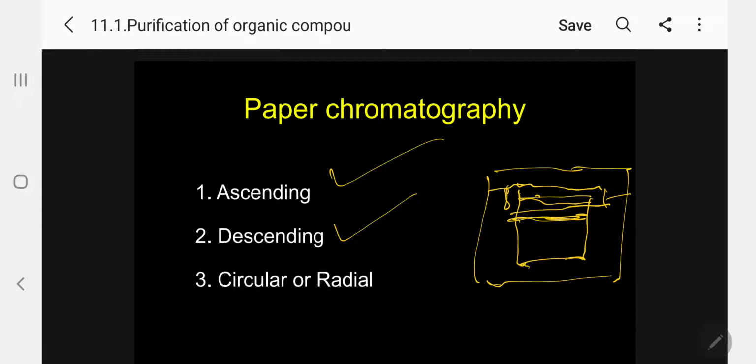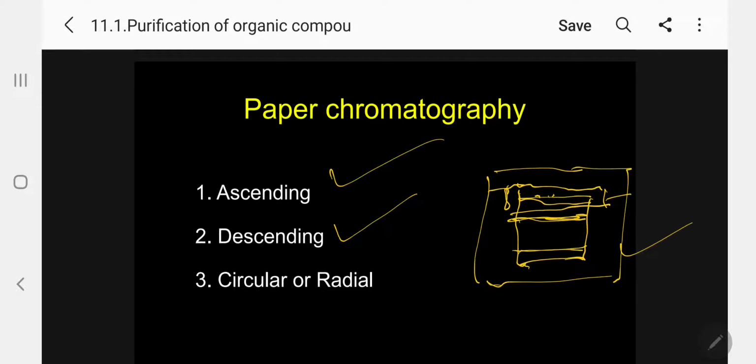Paper chromatography can be used on a milligram scale to separate the mixture. From this tank, the required solvent will come out. So you will get 2 layers like this. Kindly follow. One layer here, 2 layers here, so that you can take the paper, cut the layers separately, put each into a suitable solvent, boil, filter, and evaporate, and you will get it back.